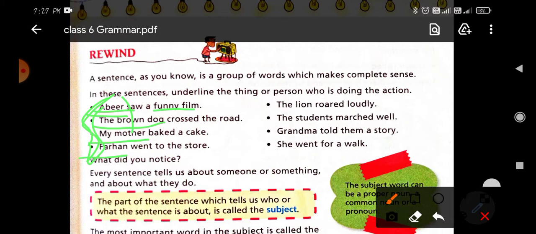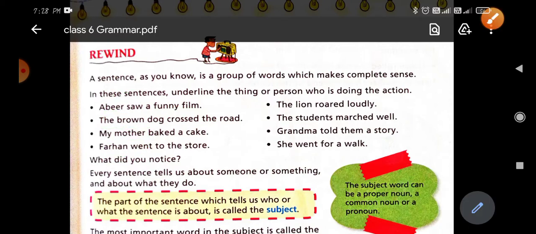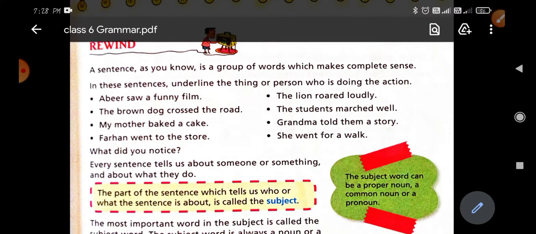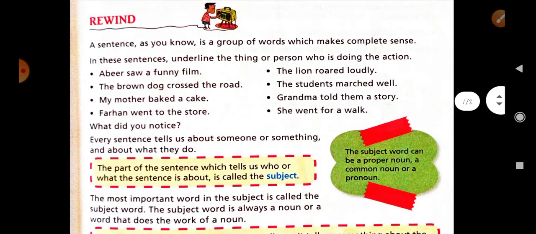we can say are the subject. Abir is a subject, the brown dog is a subject, my mother is a subject, Farhan is a subject. We can understand it with the definition of the subject. Here is the given definition: the part of the sentence which tells us who or what the sentence is about is called the subject.